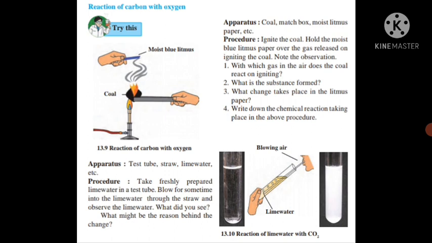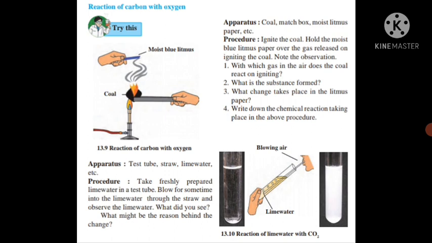Question number 4, write down the chemical reaction taking place in the above procedure. Carbon, C, plus oxygen, O2, gives CO2, carbon dioxide. Also we know that when we exhale, carbon dioxide gas is given out through our exhalation. To prove that carbon dioxide is present in our exhalation, we have to do one activity.